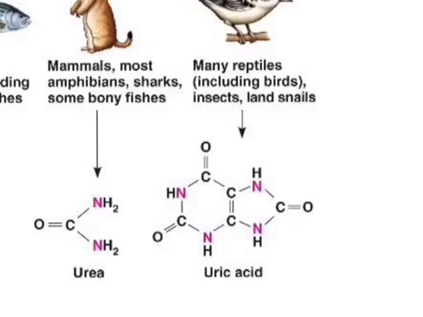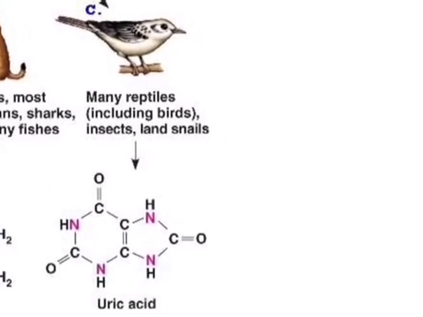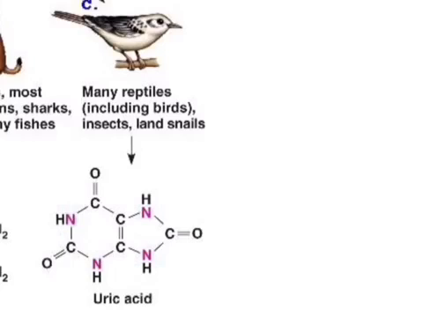The third type of nitrogenous waste we will look at is uric acid. Uric acid is produced by many reptiles, including birds, some insects, and land snails. Uric acid is the least toxic of the three types of nitrogenous wastes. This one also requires less water to dispose of. In fact, uric acid actually requires so little water that it comes out as a paste. For example, if you ever see the white goop that birds leave behind, most of that whiteness is not actually feces from the digestive tract. It is the uric acid in a lovely paste that the birds have excreted from their urinary tract.